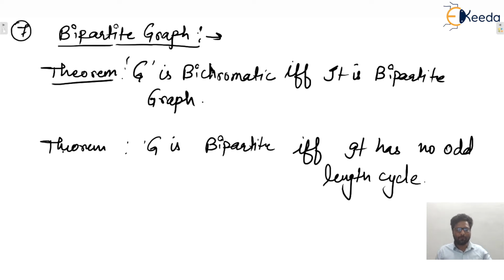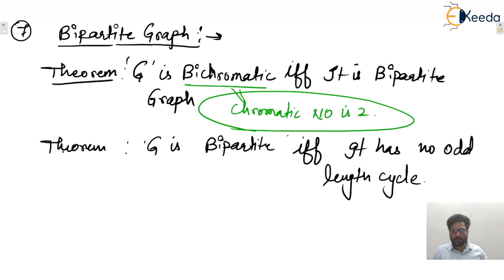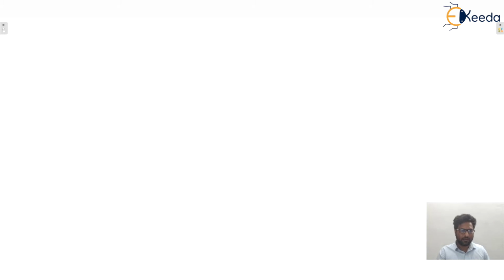So what is the meaning of bipartite? Bichromatic means what? Chromatic number is 2. So we can say that if a graph has chromatic number equal to 2, then that graph is known as what? Bipartite. Let us take one example, so with that example it will be more clear to you guys. Let's say one graph is given to you. Let's say this is A, B, C, D, E, F.